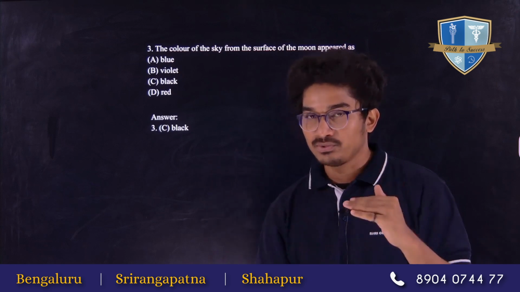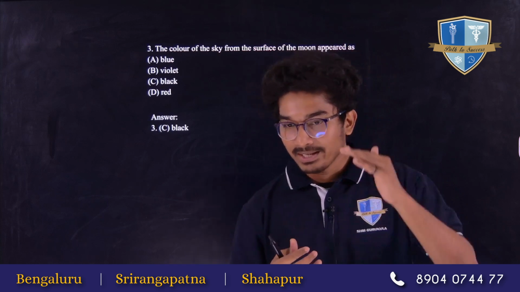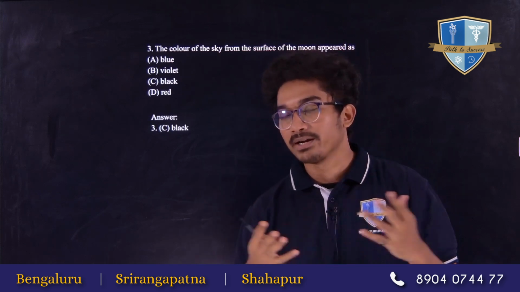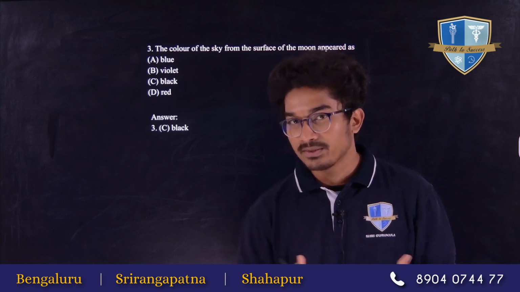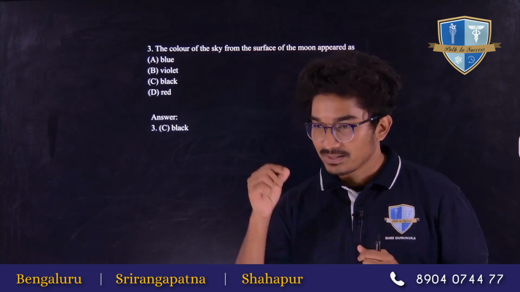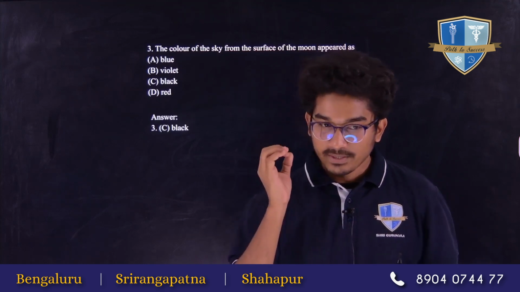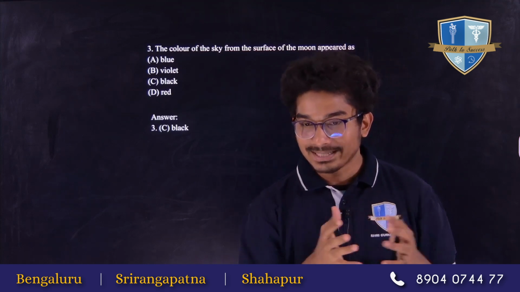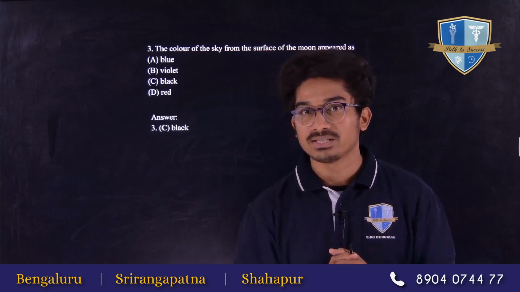So why is the atmosphere playing this crucial role? So what is happening in the atmosphere? It has so many different kinds of molecules. For example, on the earth, our atmosphere is majorly filled with nitrogen and oxygen, right? So these small molecules, what happens when the white light from the sun comes into our atmosphere, after passing through a molecule, it scatters into different colors, like a different spectrum of colors, which we know as the Vibgyor.